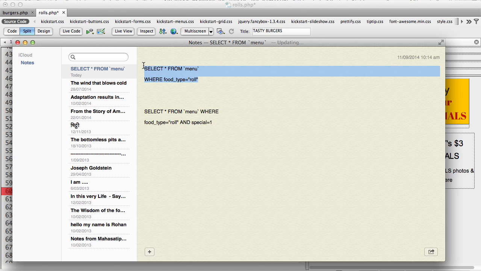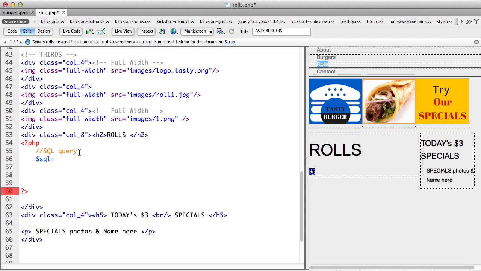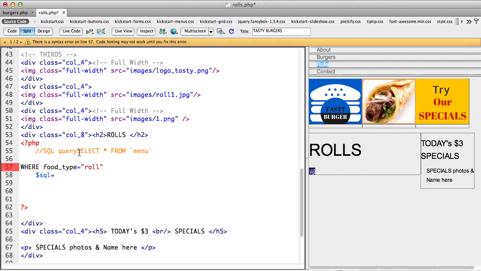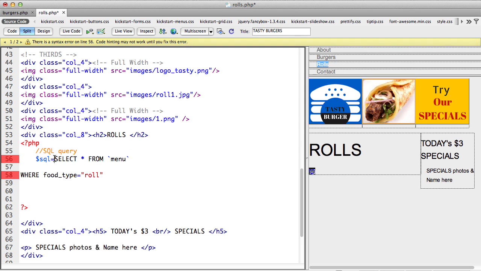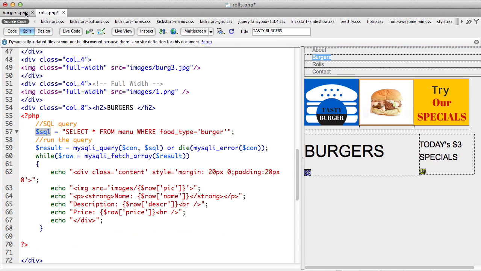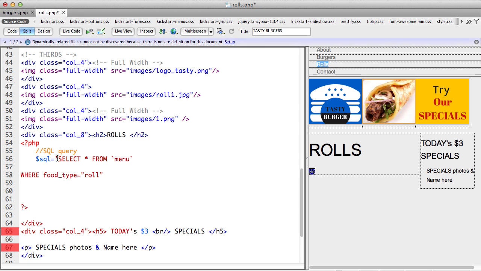Select from menu where food type equal to role. This query I know, I'll use a double quote here, and single quotes inside.